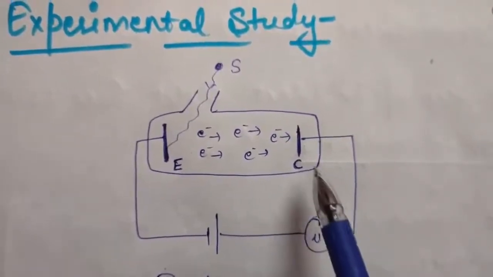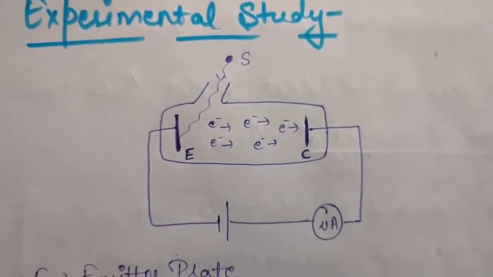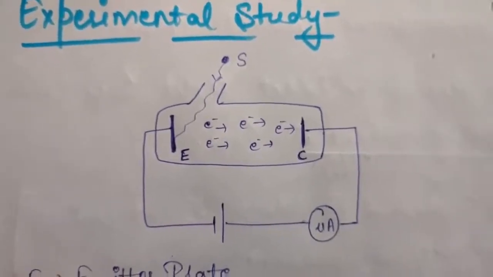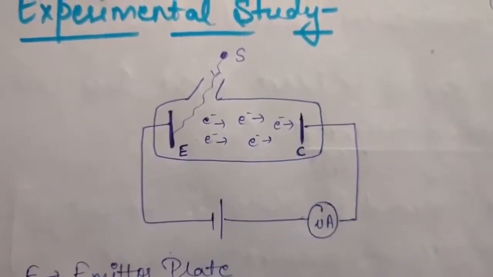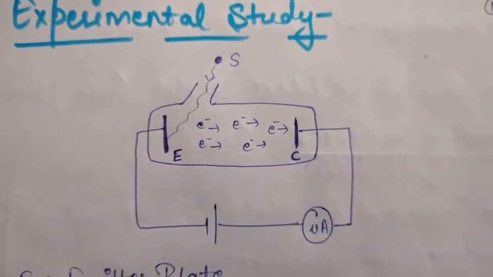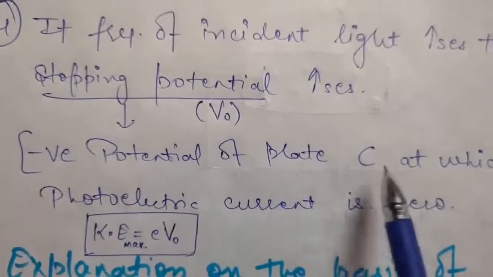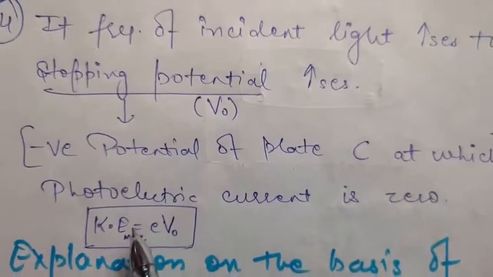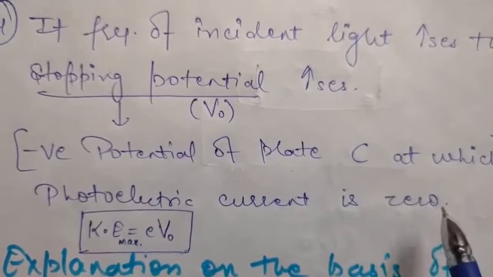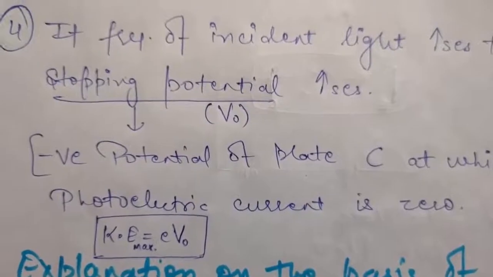That means no electron will reach the plate, and at that point the photoelectric current will become 0. That potential is called stopping potential or cut-off potential. So to define stopping potential, you can say the negative potential of plate C at which photoelectric current becomes 0 is called stopping potential or cut-off potential.